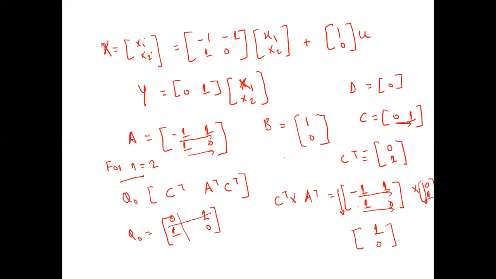The determinant of the matrix Q naught is not equal to 0; you'll get the determinant value to be equal to minus 1. Please try it yourself. How will it be equal to minus 1? Basically the first term is 0 into 0 minus 1 into 1. So the determinant value is minus 1. So we can say that the system is observable since the determinant is not equal to 0.